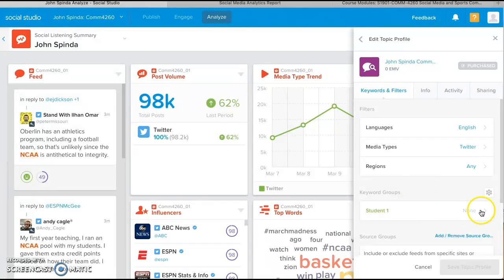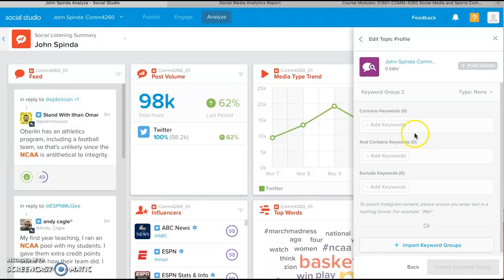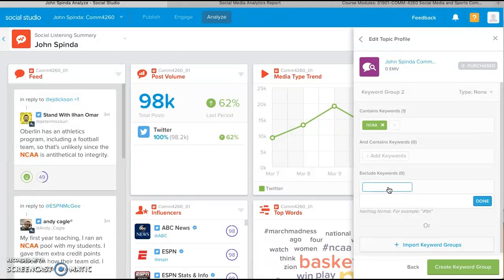So in this case, I'm going to use this topic profile. Maybe I'll create a new keyword group just for the heck of it, as we've been doing for the example. We'll create that keyword group.